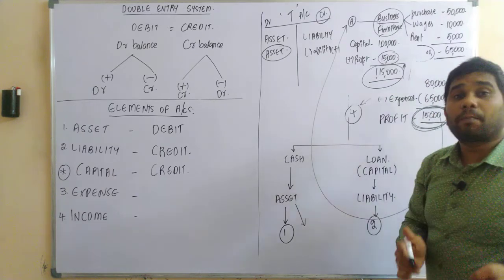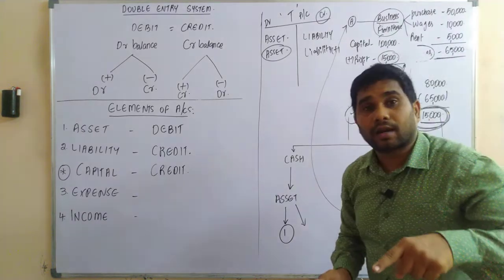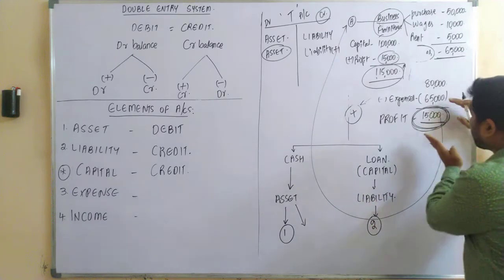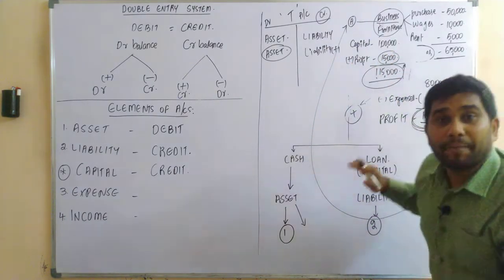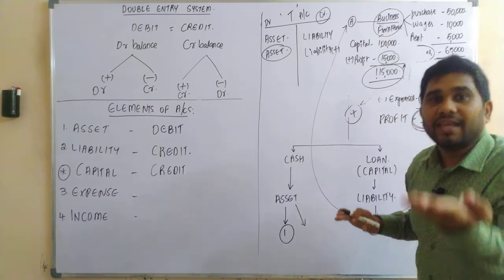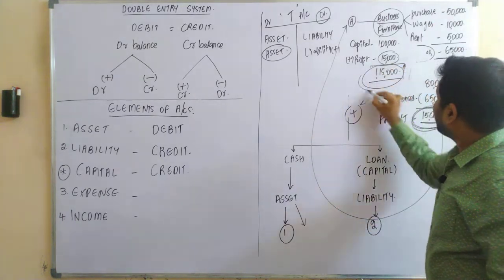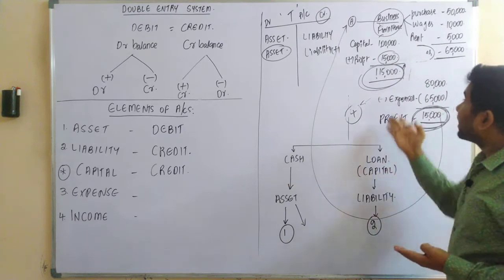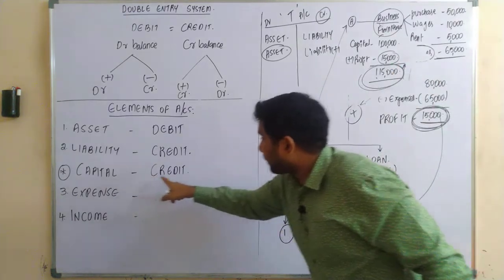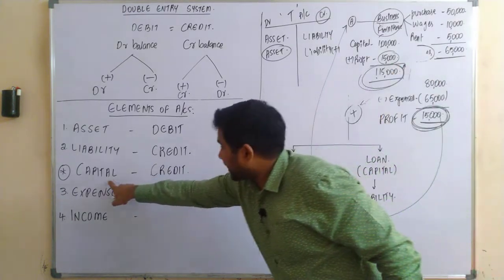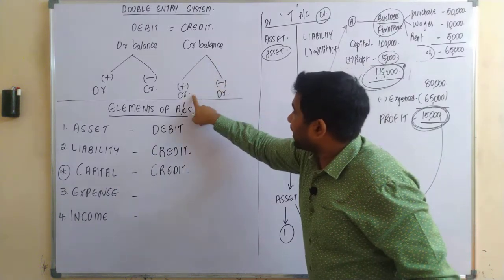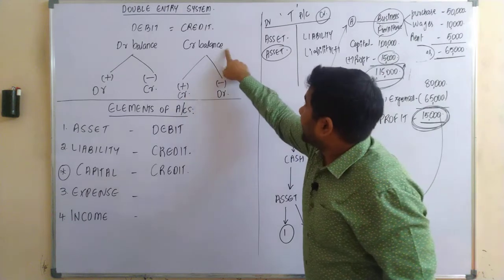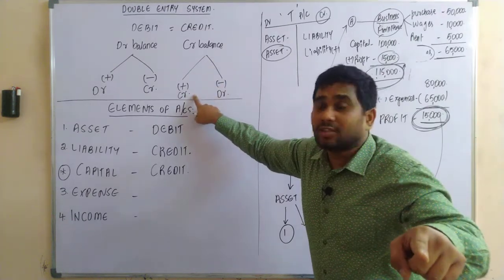Yes or no? From the point of view of the owner, as the profit belongs to Mr. Owner, his capital increases. Here, his capital, was it increasing or decreasing? Increasing. As capital represents credit balance, if it increases, it should be on which side?